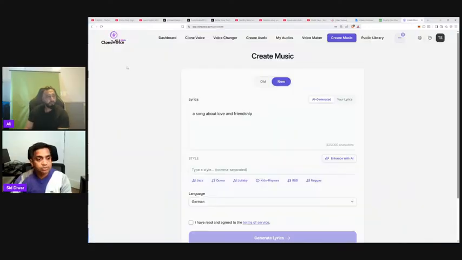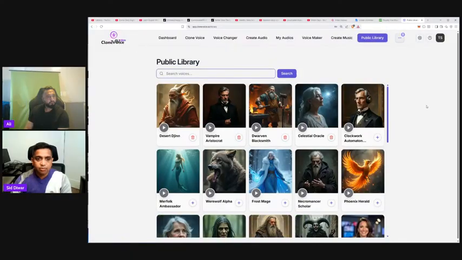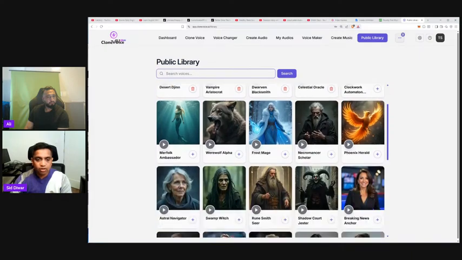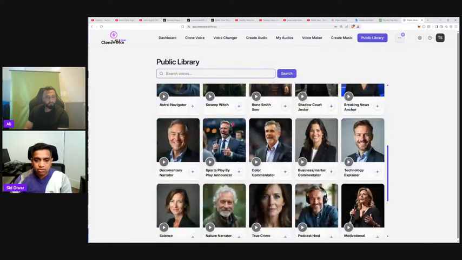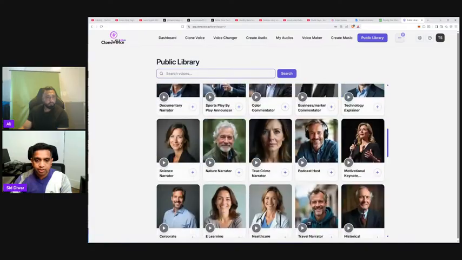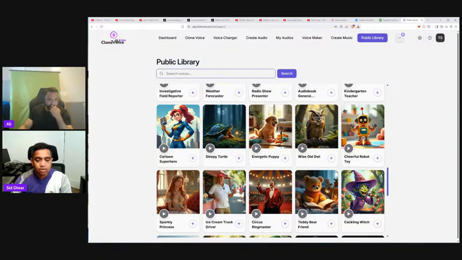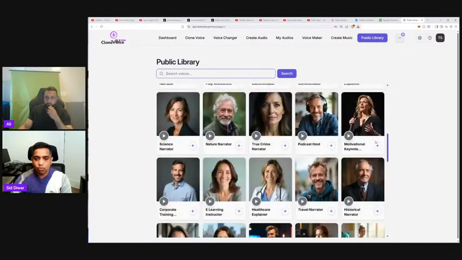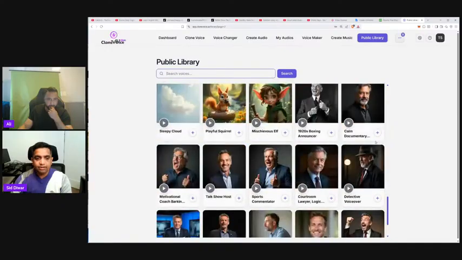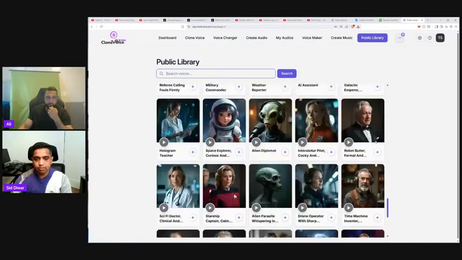Again, if you want more voices, we have clonevoice.ai. If you go into the public library right here, you see how we have these unique voices, like a vampire voice, a werewolf voice, a witch. You see, there's a sports commentator, a healthcare explainer, and different types of voices, cartoon superhero. So if you want to go more advanced with voices or need a specific character voice, you can come into clonevoice.ai, go into the public library, and select the voice that you want. It will give you very unique voices that are not available anywhere else. You see how an alien voice is available as well.